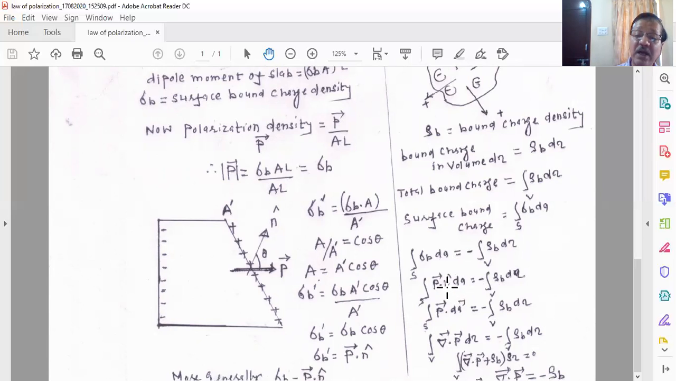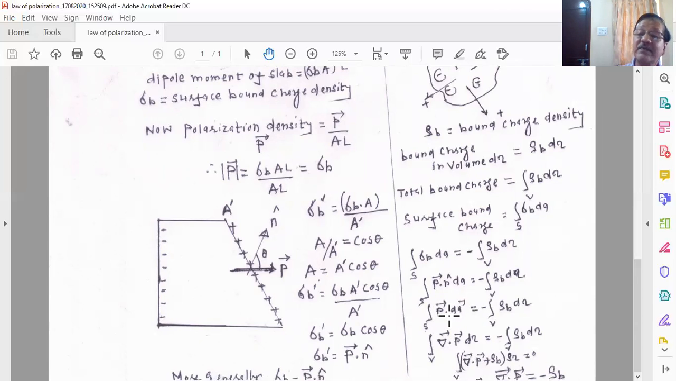Now you see, n is the unit vector in the direction of the area vector dA. So you can write the product of unit vector n and dA as nothing but the area vector dA. So this is basically the scalar product of P with the area vector dA, equal to the volume integration of the volume charge density rho b. And look at this expression, this is basically a surface integration.